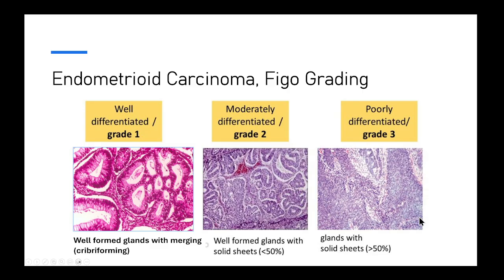We use the FIGO grading system. So in a grade 1, there is less than 5% solid growth, so barely any solid growth. In a grade 2, there is 5 to 50% solid growth, and in a grade 3, the majority of the tumor, meaning more than 50%, exhibits solid growth.